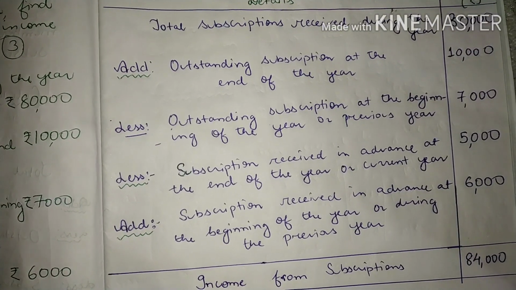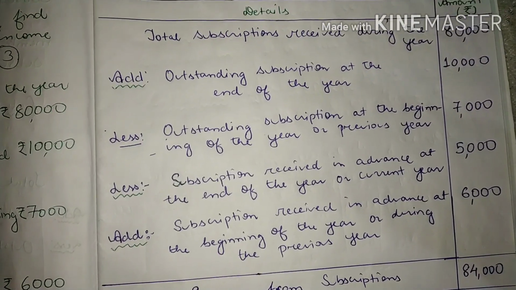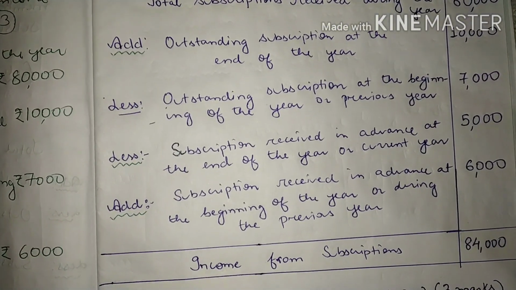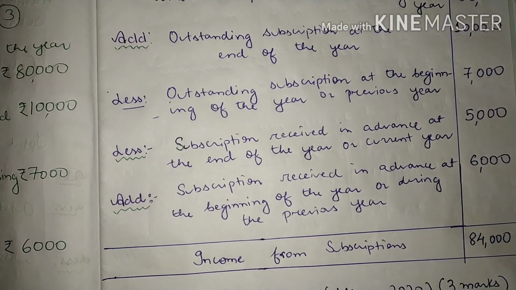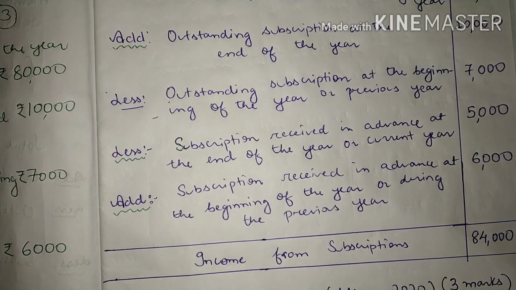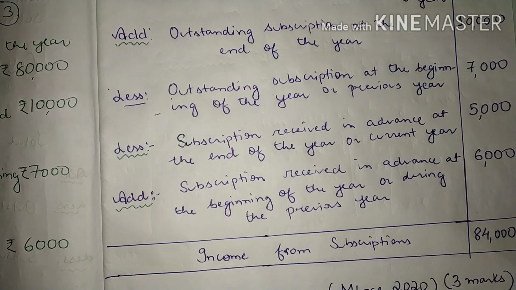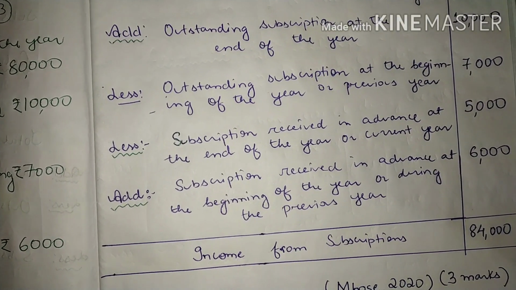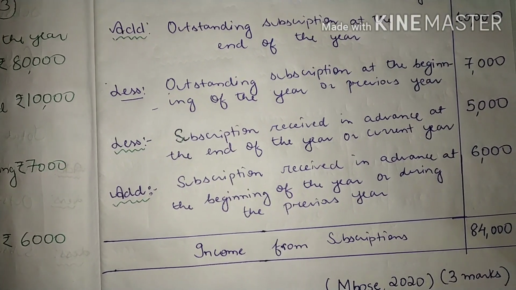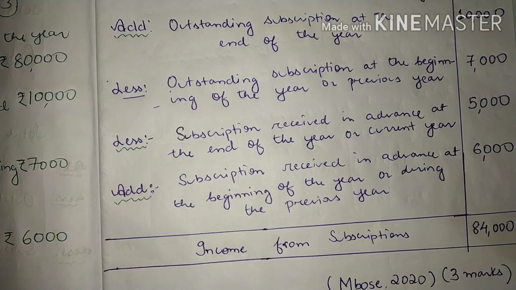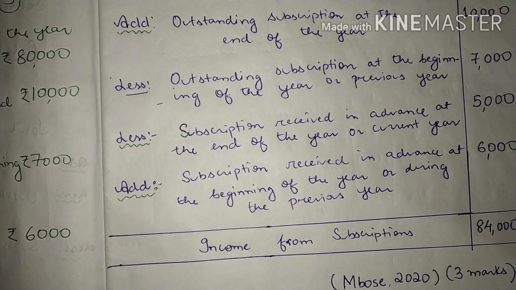So I had written here add 80,000, add 10,000, then we have less outstanding subscription, which is outstanding subscription at the beginning of the year. If there is any outstanding subscription at the beginning of the year or for the previous year, that has to be deducted, less.